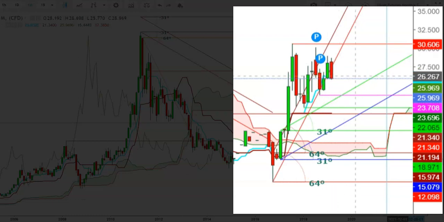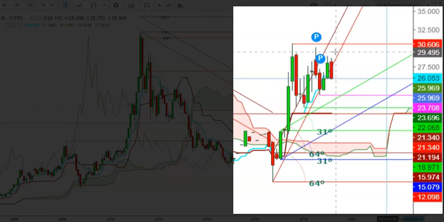So friends, here I find that immediate support is at the 9 days moving average, but if the silver futures find a breakdown below the levels of $26.053, we'll see this downward move continue during the upcoming week, where the next support will be seen at the levels of $23.708, and the next support will be at the 26 days moving average, which is currently at the levels of $21.340.